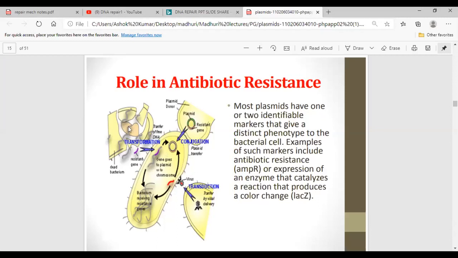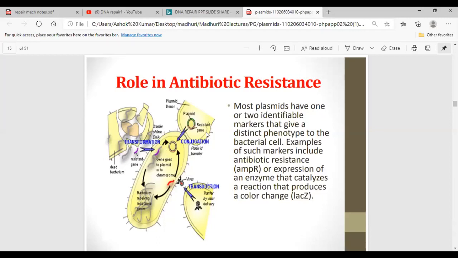You can see here it is a dead bacterium, and it has undergone lysis. The plasmid has come out. So that plasmid which has come out is being taken up by this cell, or this gene is taken up by this cell, that is cell transformation.